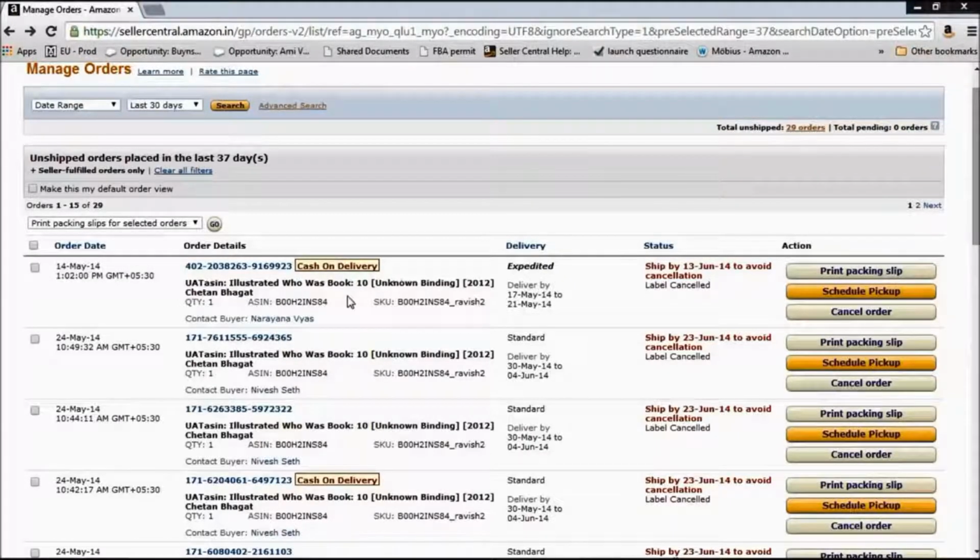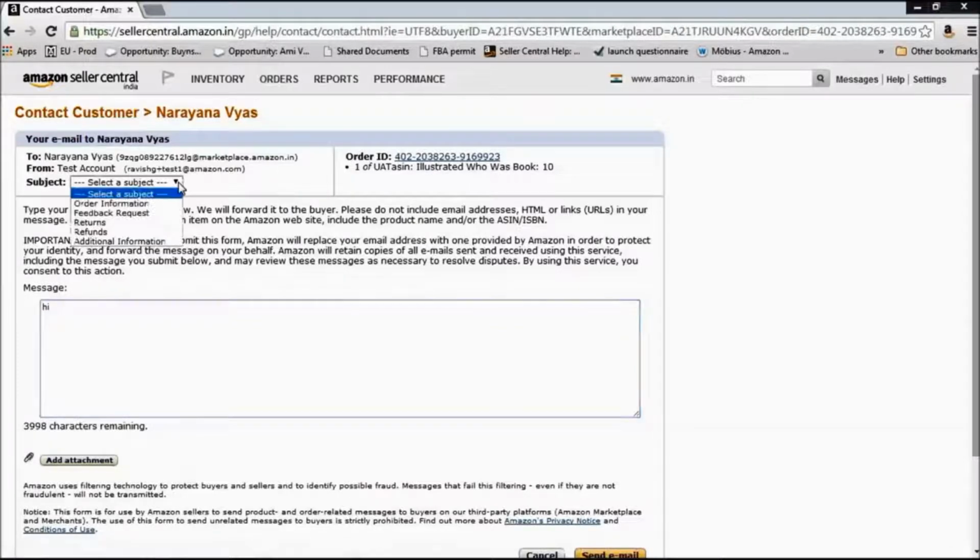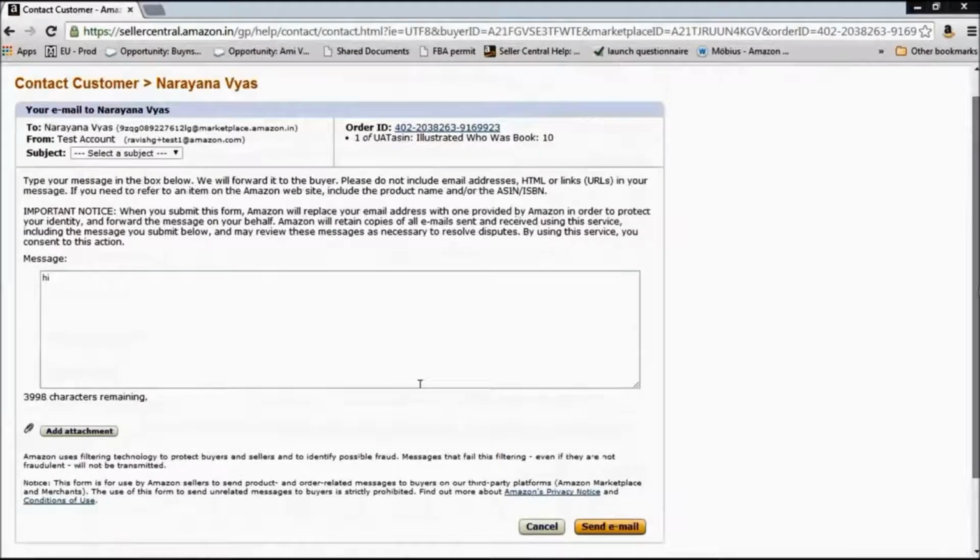In case you need to contact a buyer, you see there's an option here under order details to contact the buyer. You have to click on the buyer's name. So there are 3 ways of contacting the buyer. First, you can just type in your message here. You can add an attachment of a screenshot if you want to. Select the right subject for this particular communication, and then you can just comment it here. Then you can click on send email, which will send this email.